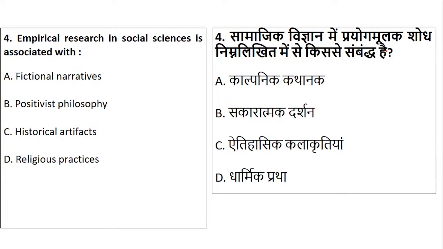Question number 4 talks about empirical research in social science. It is associated with what? Is it associated with fictional narratives, positivist philosophy, historical artifacts, or religious practices? What is empirical research related to? Associated or related to what? So, waiting for the answer.